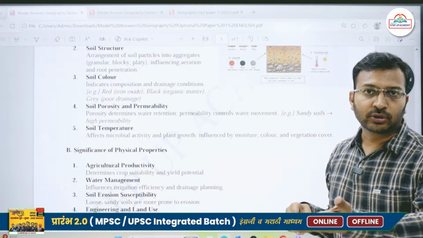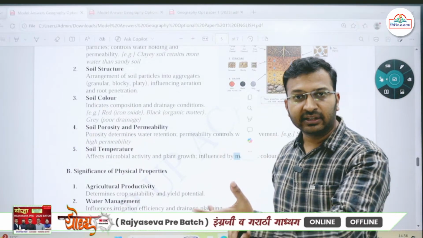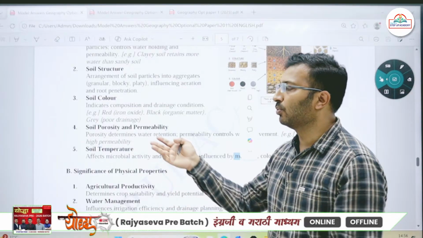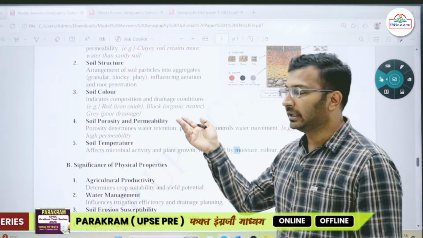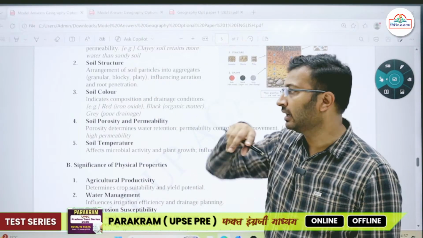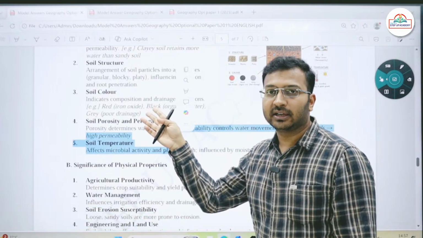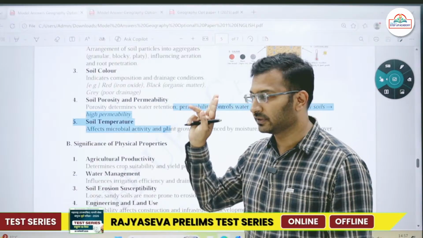If you talk about the black soil, texture wise it is more clay in nature, as a result of which it holds more water. So it is highly porous and permeability is less. Whereas if I talk about the sandy soil present in Rajasthan and those areas, its permeability is very high. Water quickly drains out of it. Soil temperature is also a physical property.